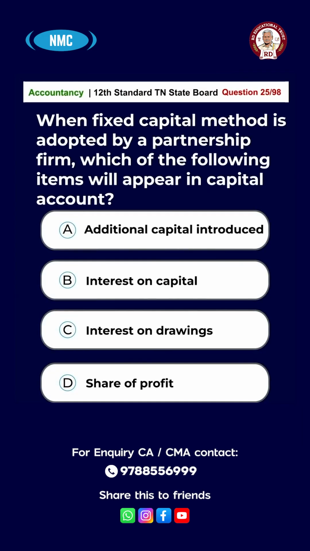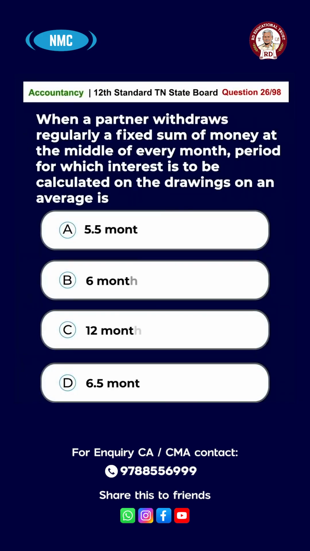Question number 25. When fixed capital method is adopted by a partnership firm, which of the following items will appear in the capital account? Option A, additional capital introduced, B, interest on capital, C, interest on drawings, D, share of profit. The answer is option A, additional capital introduced. Question number 26.